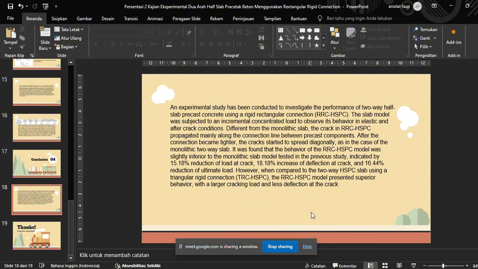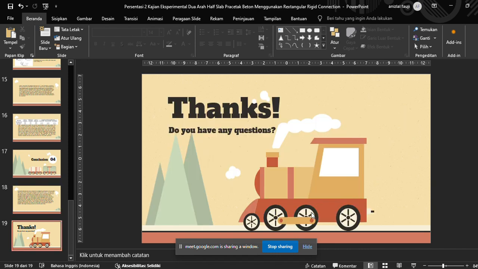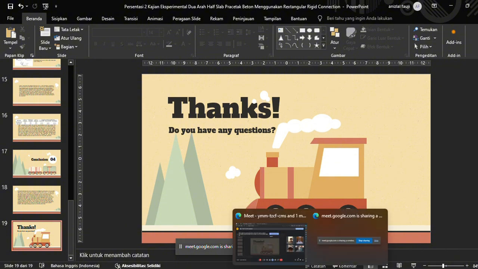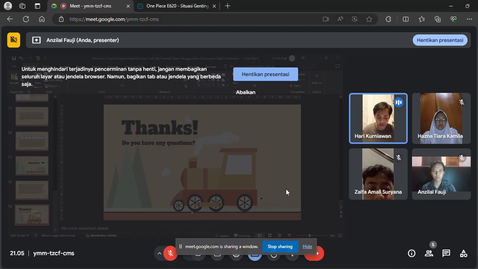However, when compared to the two-way HSPC slab using triangular rigid connection, TRC HSPC, the RRC HSPC model presented superior behavior with a larger cracking load and less deflection at the crack.